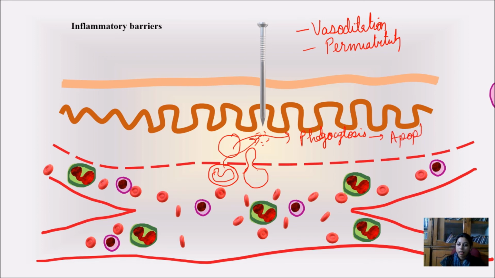The neutrophils undergo apoptosis, and this dead decaying part will be cleared by the monocytes, which also come out of these permeable vessels, and they will clear the leftover pathogens, and also clear the dead decaying part of the neutrophils from our body. And the whole process comes under the inflammatory barrier.